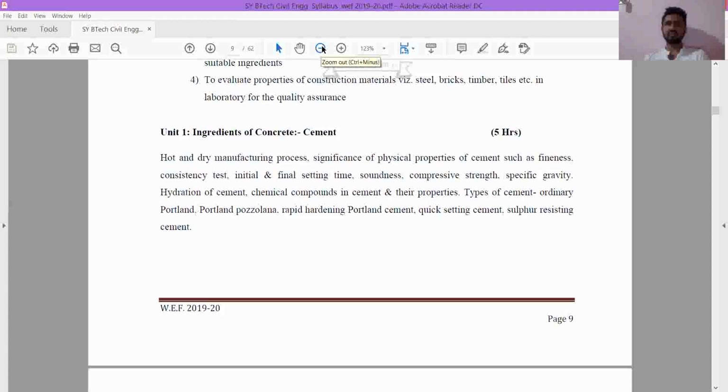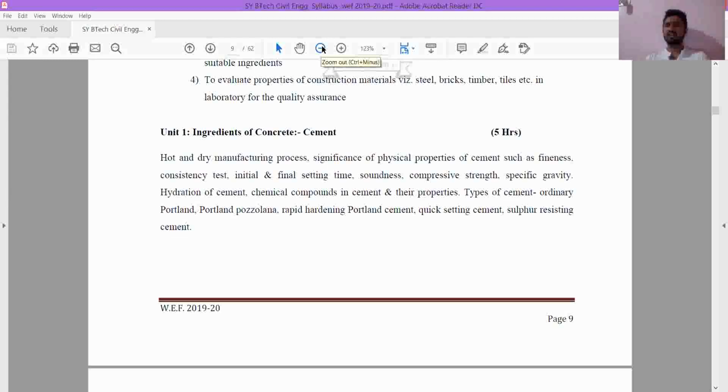In the properties of cement we will study the fineness of cement, consistency of cement, initial setting time, final setting time, soundness, compressive strength, specific gravity, hydration of cement, and some chemical compounds in cement and their properties. So these are the physical properties and some of the chemical properties of cement we will see. After that we will study the different types of cements.